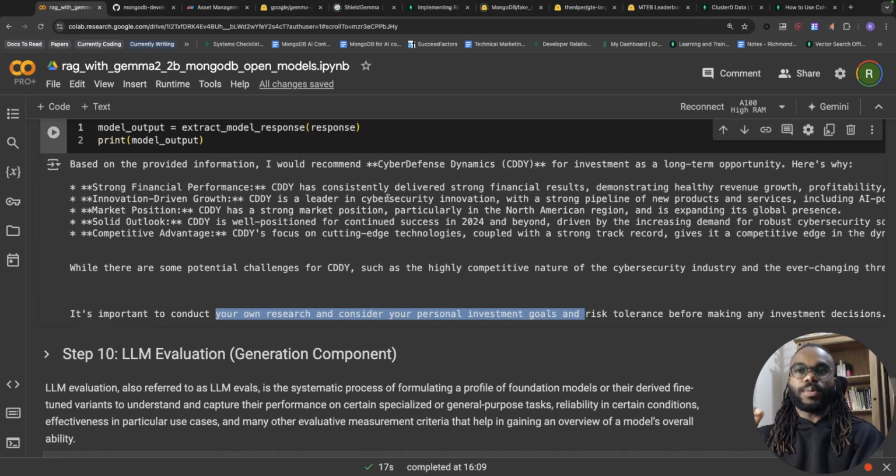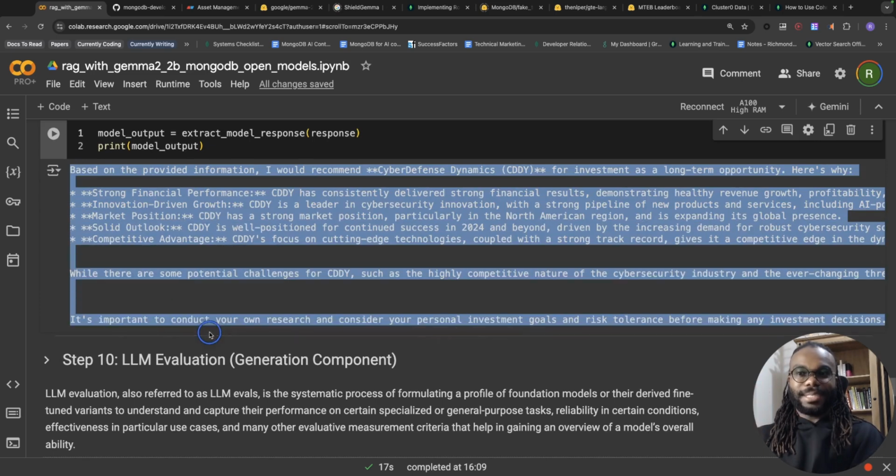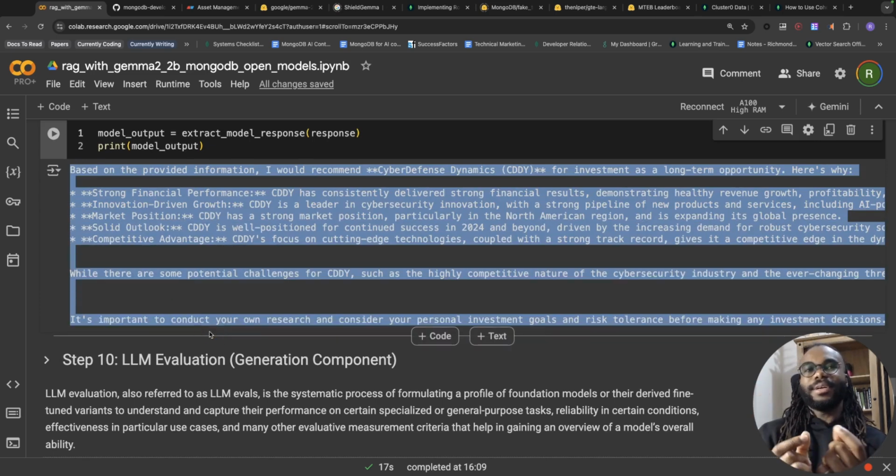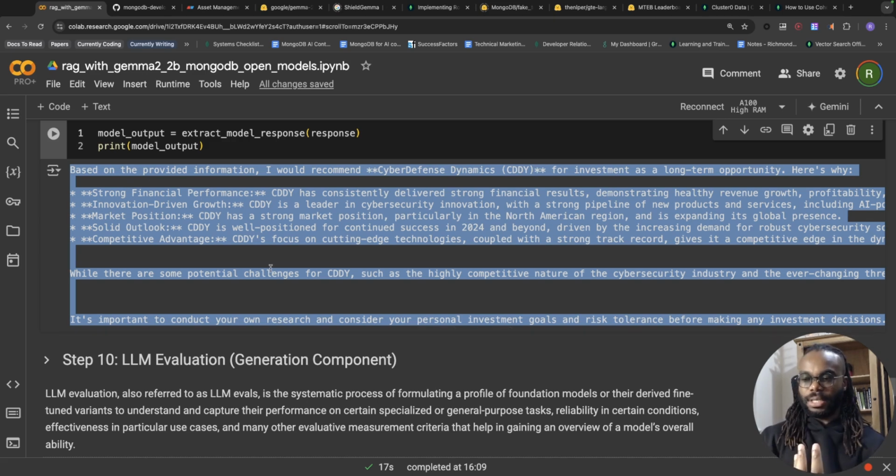But one thing we want to know is, does this violate the policy that we're going to set? Because we want to detect if this is actually giving advice for financial investment to the user. Because if we can't detect this and we give this to the user, we are going to get fined.